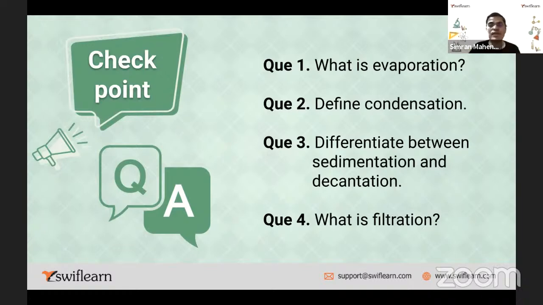Next question is define condensation. What is condensation? This word condensation comes from condense. Yes, anybody? If you want, I can give the hint. The hint is the example we discussed of boiled milk covered with a lid.